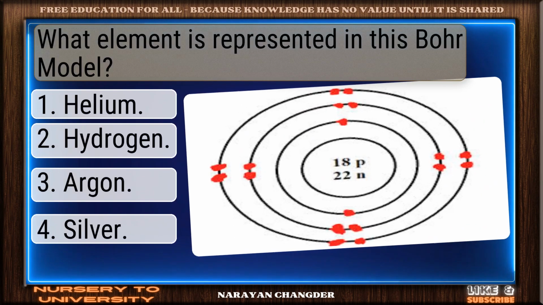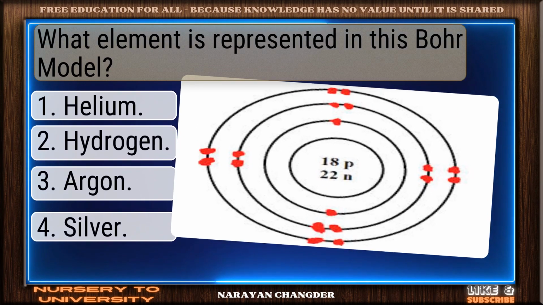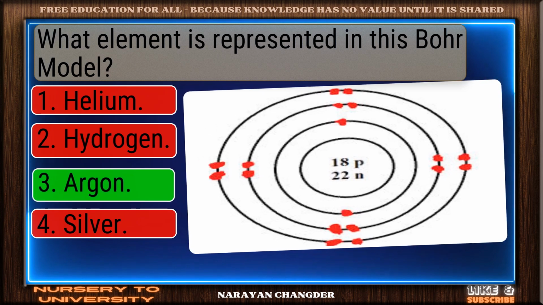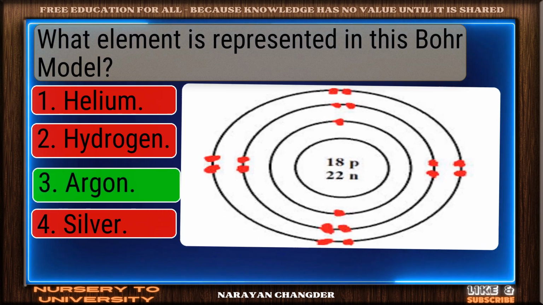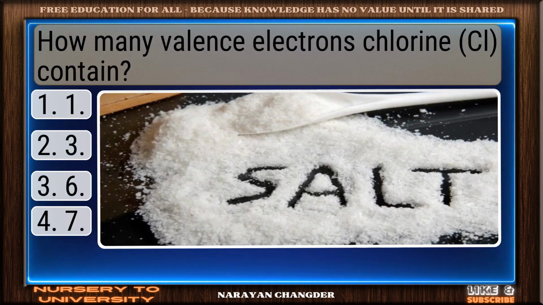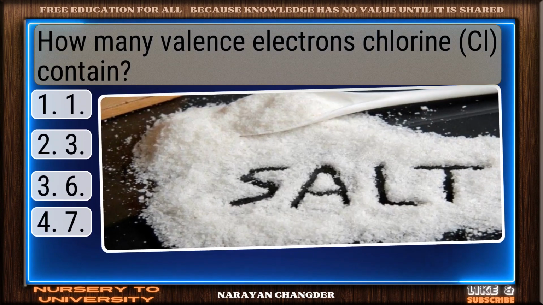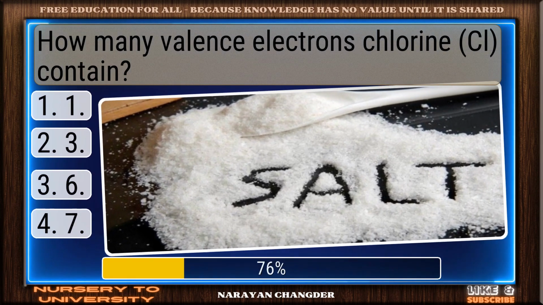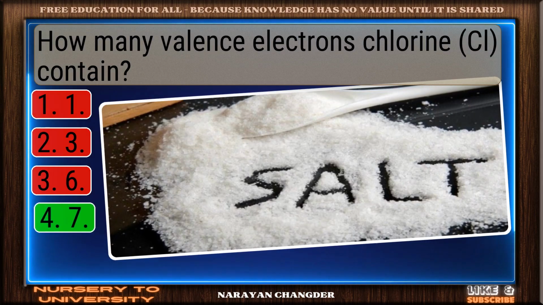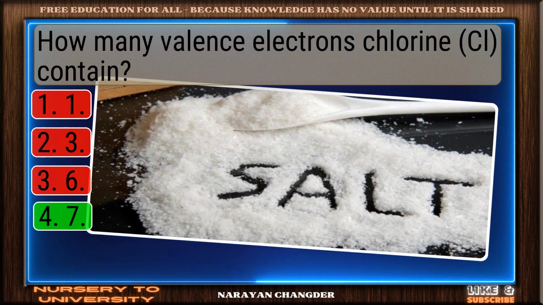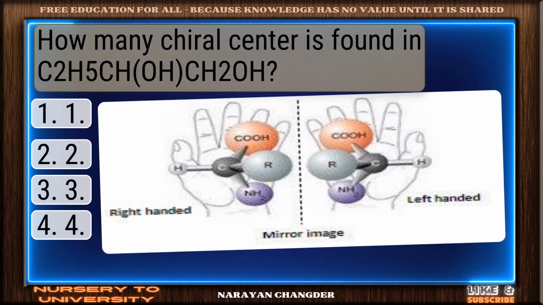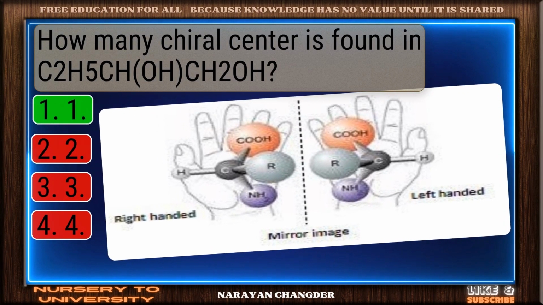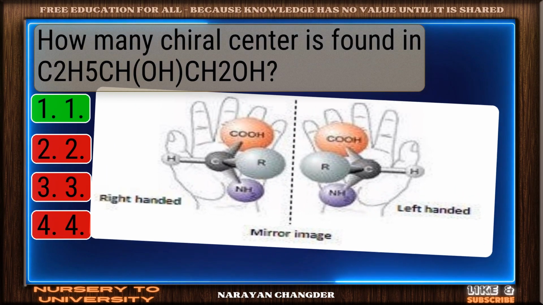What element is represented in this Bohr model? Excellent choice. Argon is the right answer. How many valence electrons does chlorine contain? Well picked. 7 is the correct answer. How many chiral centers are found in the compound? Valid point. 1 is true.